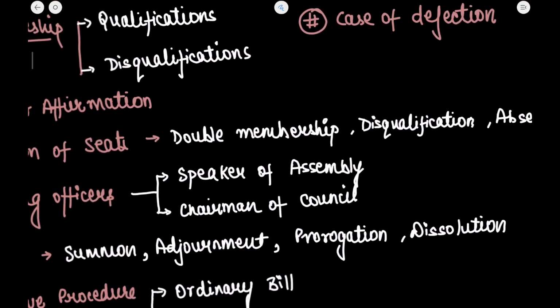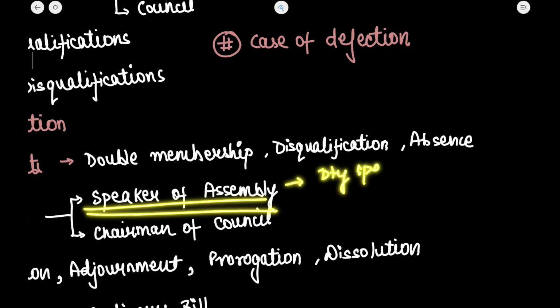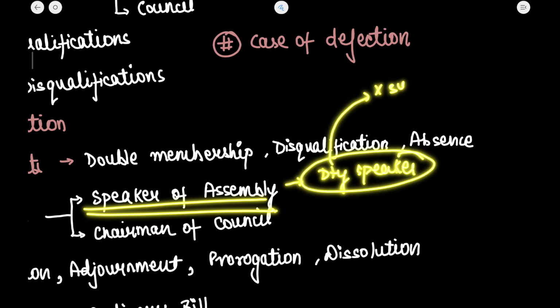What about the presiding officers? Now there is a speaker for the legislative assembly, ठीक है, and in case the speaker is not there, the deputy speaker chairs the legislative assembly. Also, the deputy speaker is not a subordinate post to the speaker.